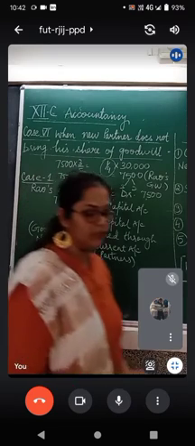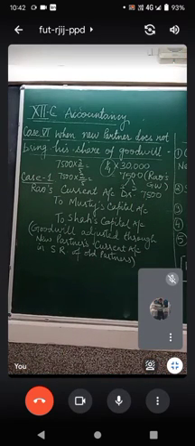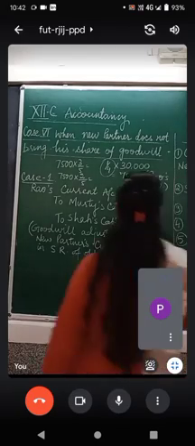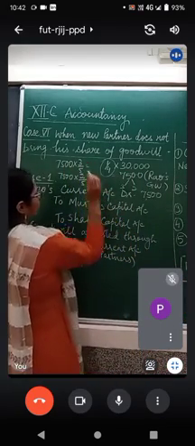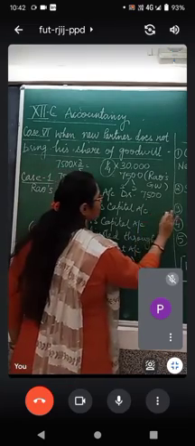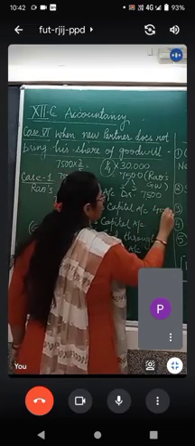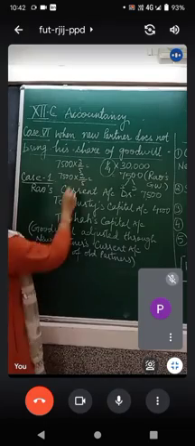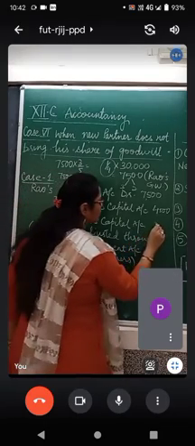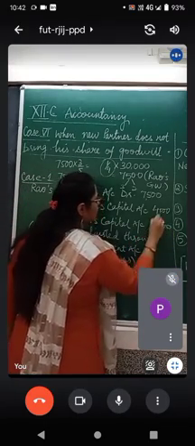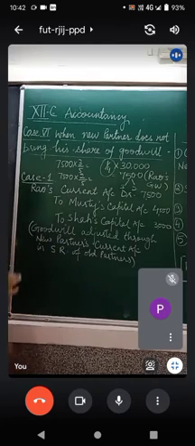Quickly solve it out. Ma'am, for Murthy it is 4,500 and Shah is 3,000. Okay, so out of the 7,500, for Murthy it is 4,500, 3/5, and for the other one it is 3,000. So this is how this gets completed. Case 1 is over.